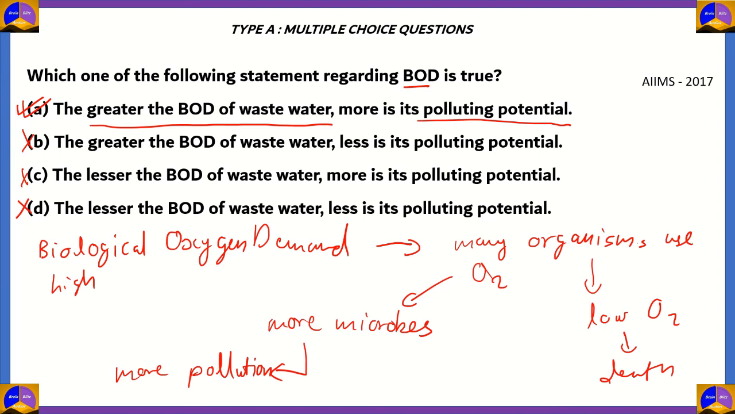But if you have greater BOD, then you do know that there are more microbes, and more microbes equals more pollution. So just be careful when you're ticking the option, because lesser BOD does not mean lesser potential. So keep that statement very carefully, because this might be a big problem if you make it incorrect.